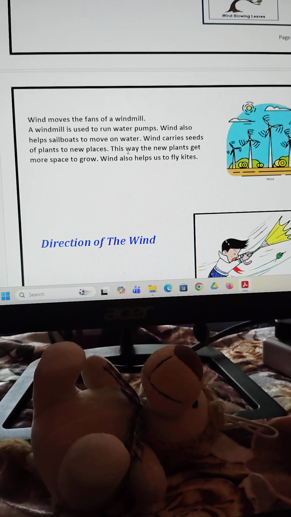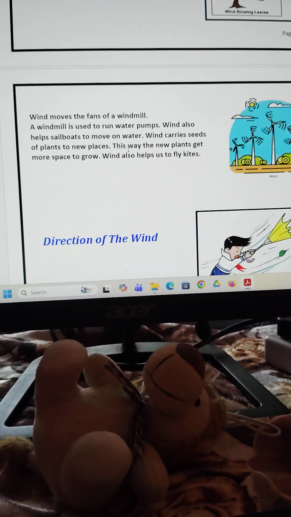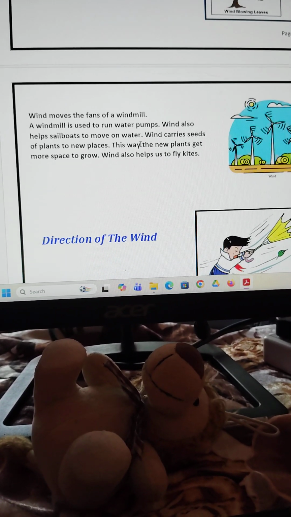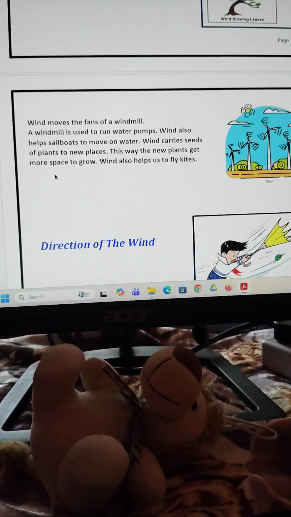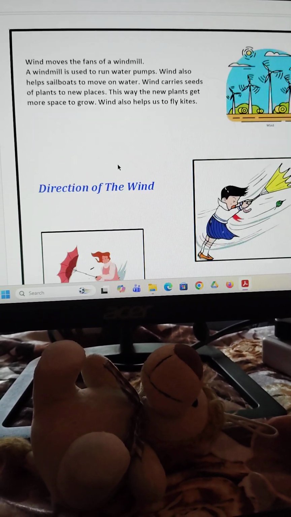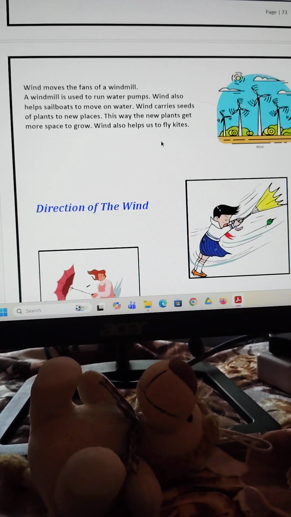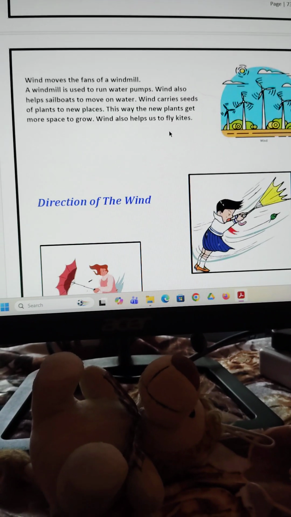It also happens by the birds. This way the new plants get more space to grow. Wind also helps us to fly kites.